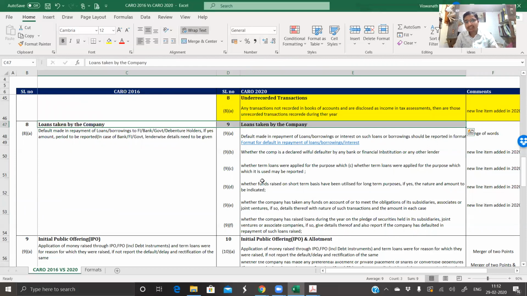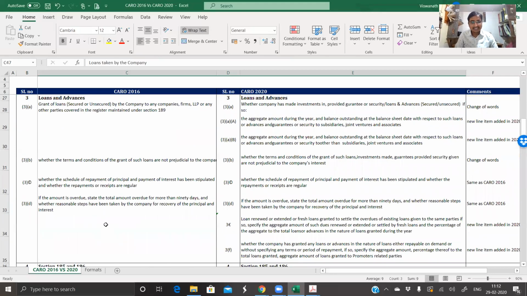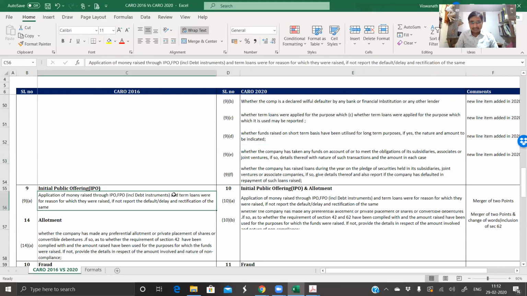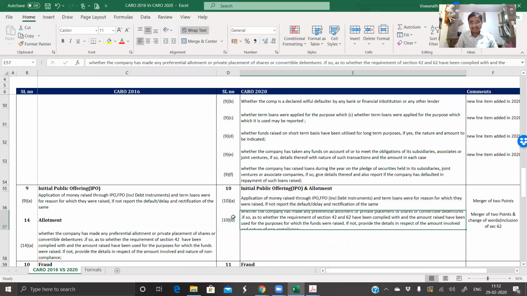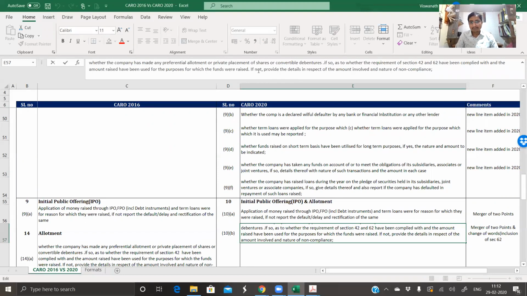Now, again on loans, particularly when we say loans and advances, and section 185, 186, we will take up this point. Earlier there was a point on IPO, even that is put across, but yes, there is a separate point on merger of 2 points, change of words has been mentioned. Whether the company has made any preferential allotment or a private placement or convertible debenture. If so, as to whether the requirement of 42 and 62 has been complied with and the amount raised has been used for the purpose for which the funds have been raised.